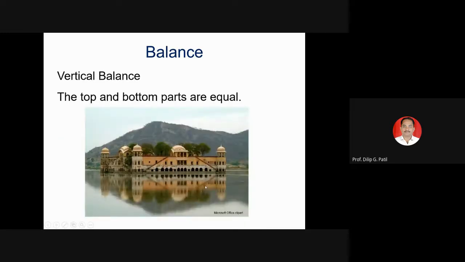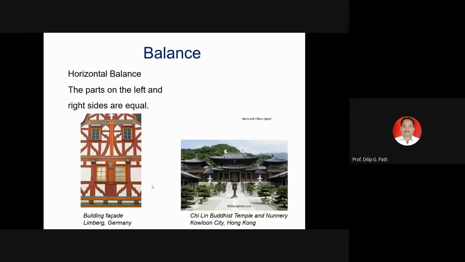Then vertical balance. You can see the same image is reflected due to this water body, and that creates a balance in the form of vertical balance. Top and bottom parts are equal. Horizontal balance: parts on the left and right side are equal.